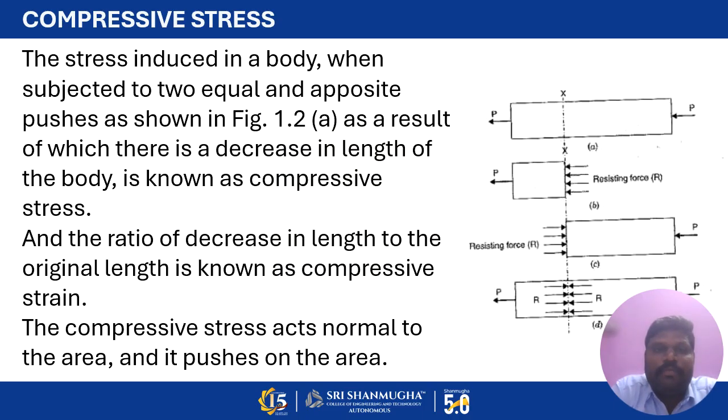The ratio of decrease in length to the original length is known as compressive strain. The compressive stress acts normal to the area, so it pushes on the area so that the dimension gets shortened or contracted. So the width and depth of the object tend to decrease. Because of the force acting on the object, strain will be developed.